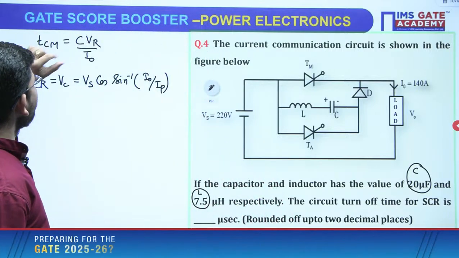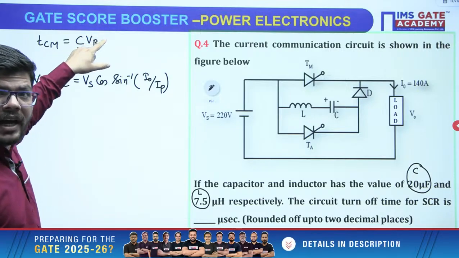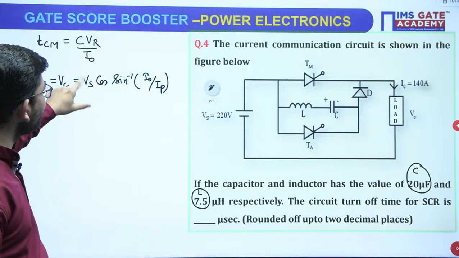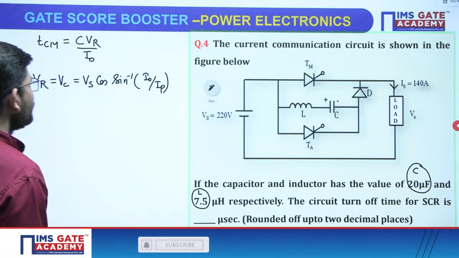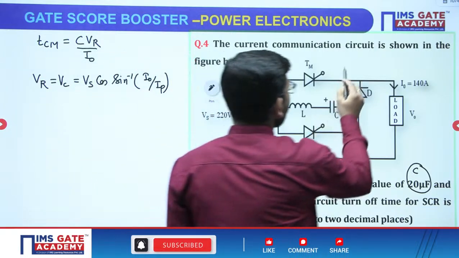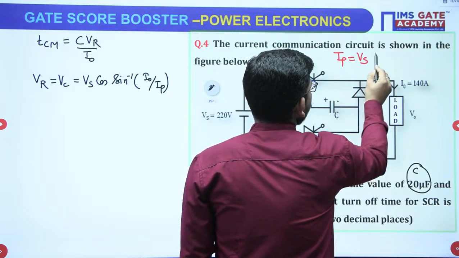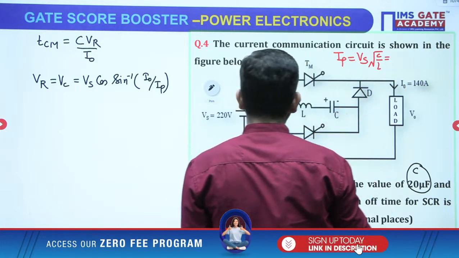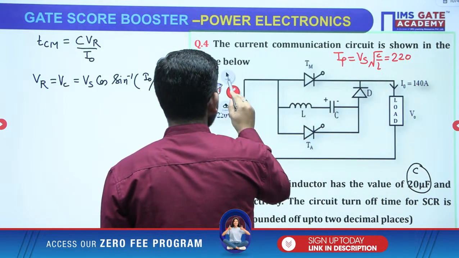So circuit turn off time will be CVR upon I naught. And how to calculate that VR? That VR is the reverse voltage applied by the capacitor, or the capacitor voltage, and it is calculated like Vs cos sine inverse I naught upon IP. Now what is this I naught and IP? I naught is given to you, and what will be IP? IP is equal to Vs under root C over L. What is Vs? Vs is 220 volt.